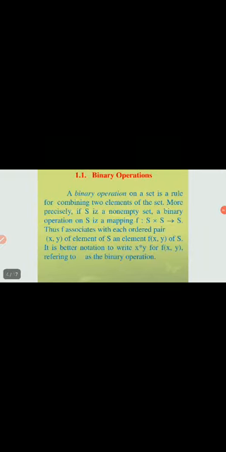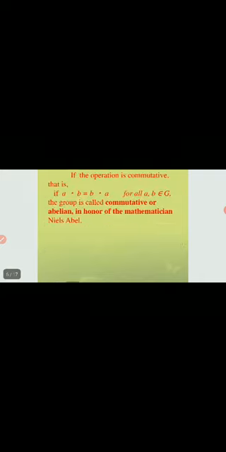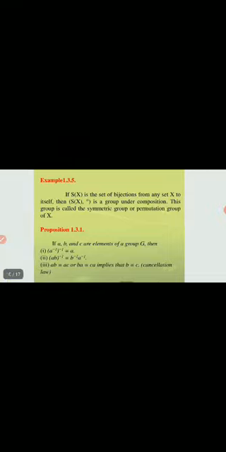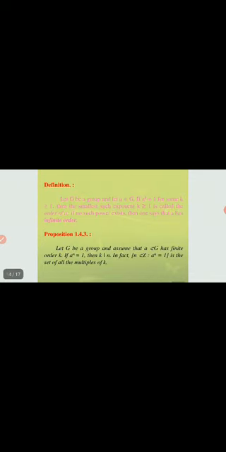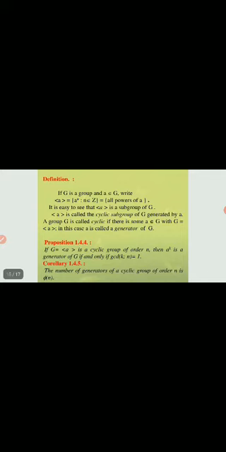In this topic we studied binary operation, the definition of group and abelian groups, the definition of subgroup and group, subgroup examples, subgroup conditions, order of element and order of group, and cyclic group and its examples.